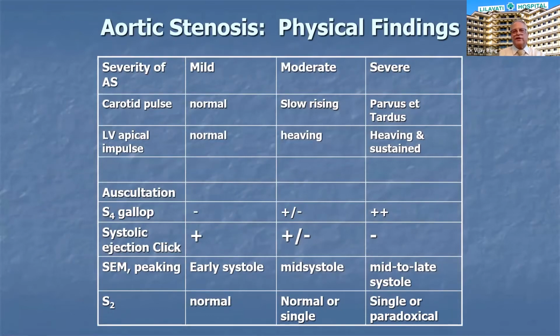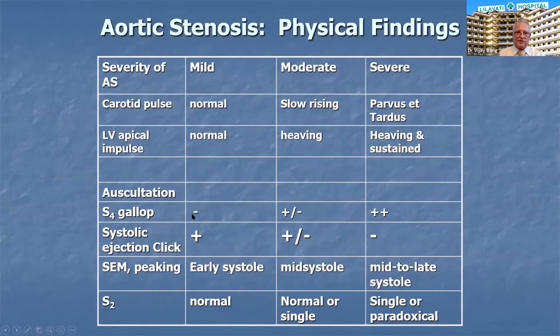The clinical finding, the physical finding, depends on the severity of the AS. If it is mild, then the carotid pulse can be normal. In moderate, it's slow rising, whereas in severe, it's parvus and tardus both, slow rising and slow peaking. The apical impulse will be normal in mild, heaving in moderate, and heaving plus sustained in severe.